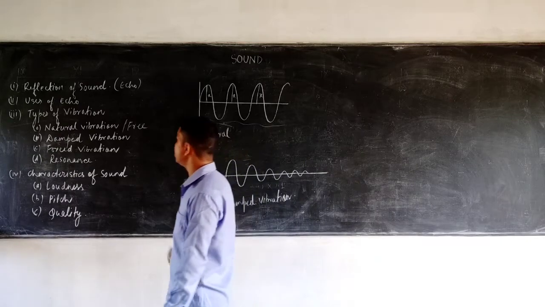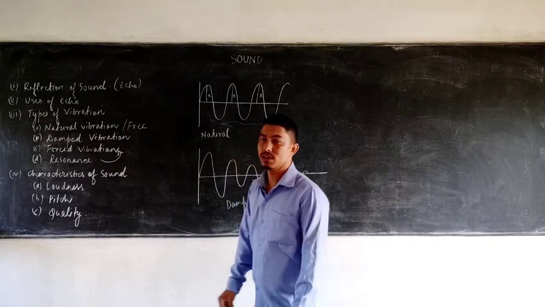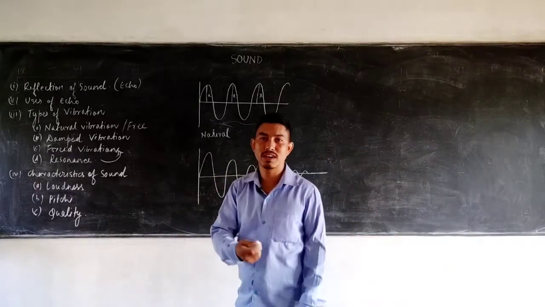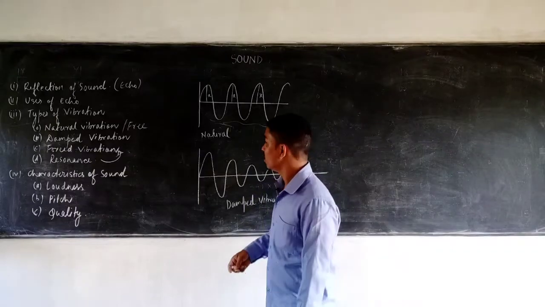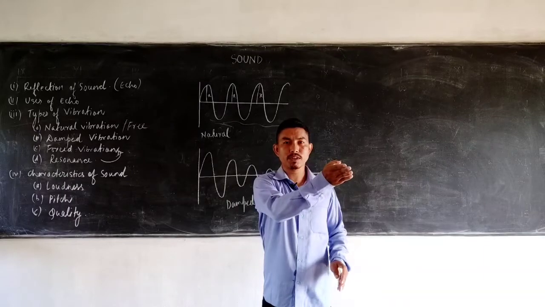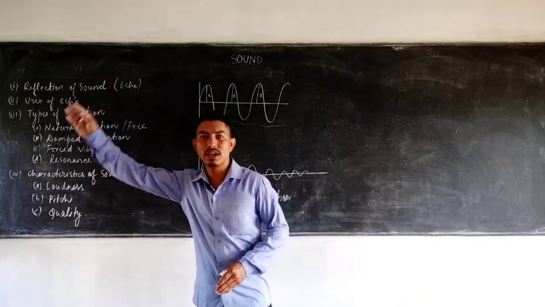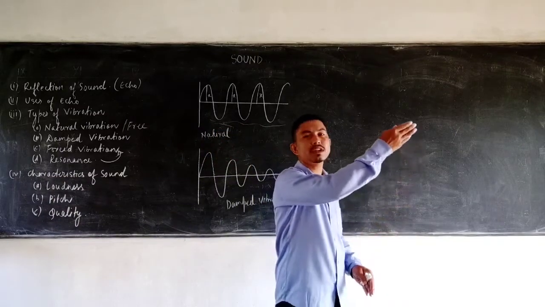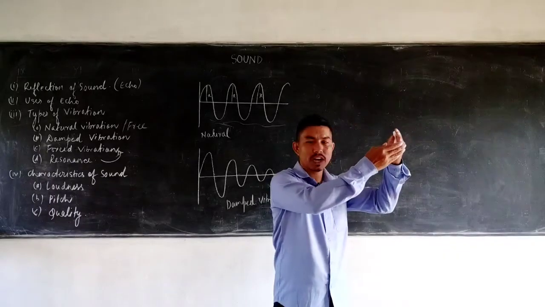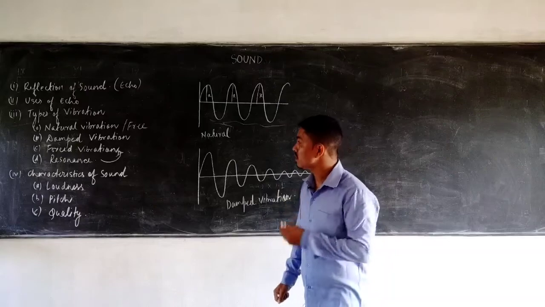Now coming to resonance. What is resonance? Resonance is a special case of forced vibration. Like when your friend is playing on that swing, which we generally call Lingeping in Nepali, when he comes to the extreme position and you push him, he moves a little bit higher. Again he comes back, and it goes a little bit higher. As soon as he starts moving to the other side, you push him. He will go higher. So that is resonance.